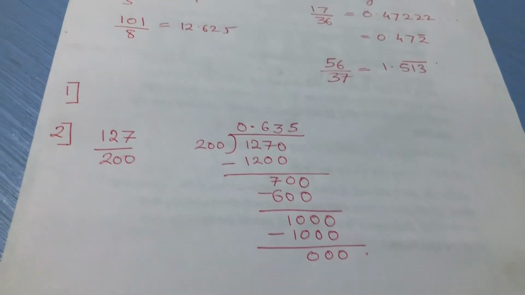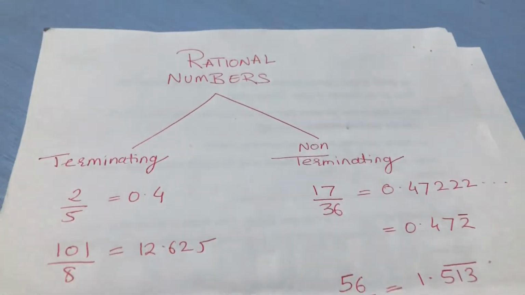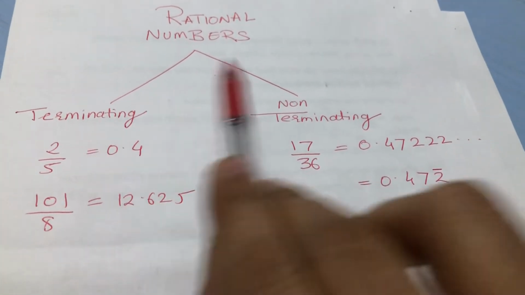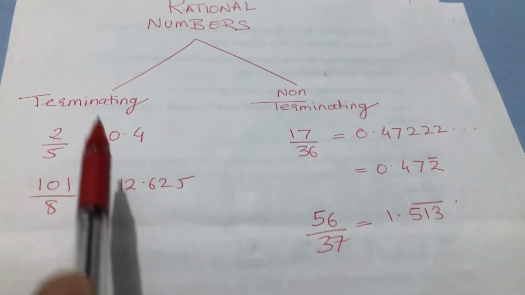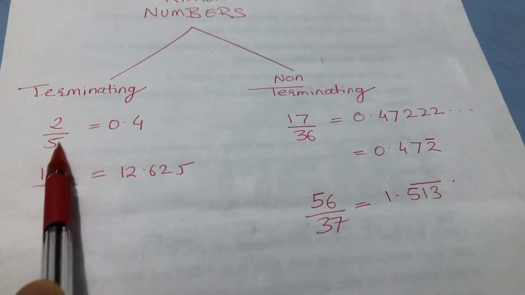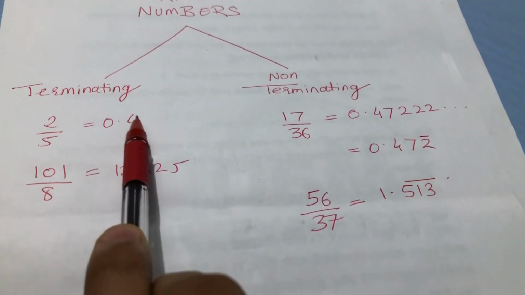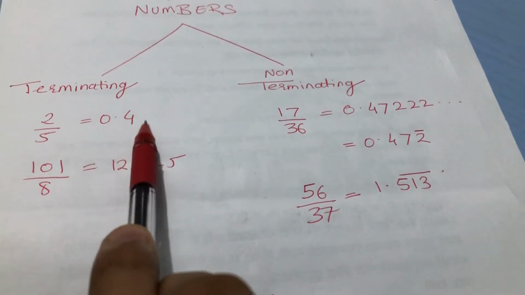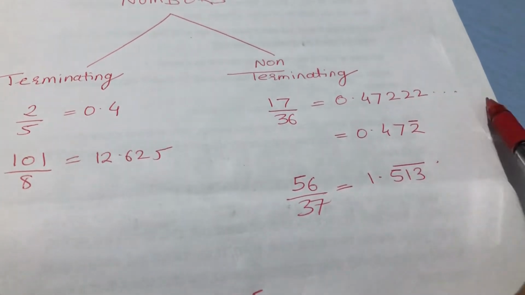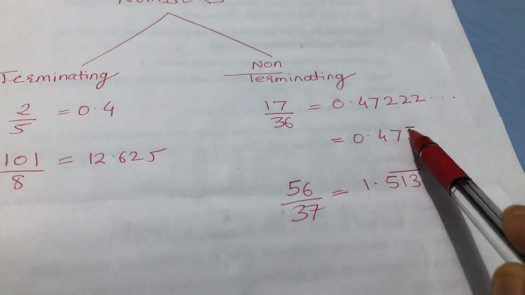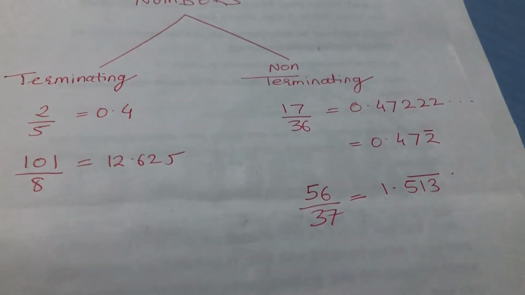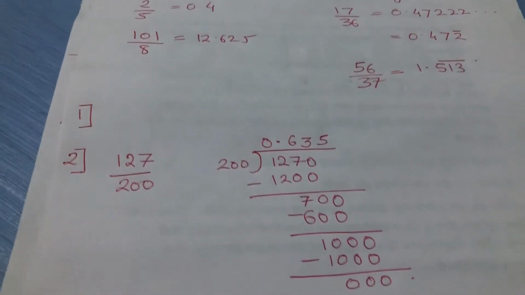Okay, now coming to the rational numbers, they are of two types: terminating and non-terminating. Terminating means when you try to solve them, when you divide the fraction, you get the answer as it terminates. Whereas in non-terminating, what happens, it goes on, what you call recurring. Okay, so it will go on, it will never end, so it is known as non-terminating. Now we go to the